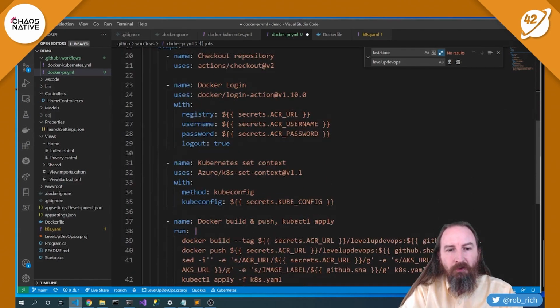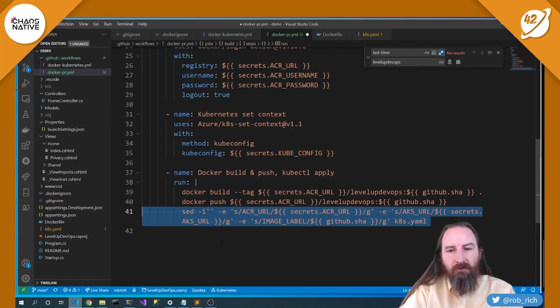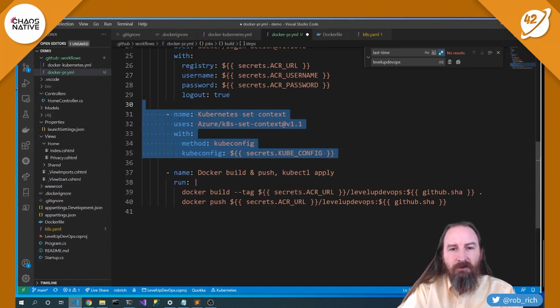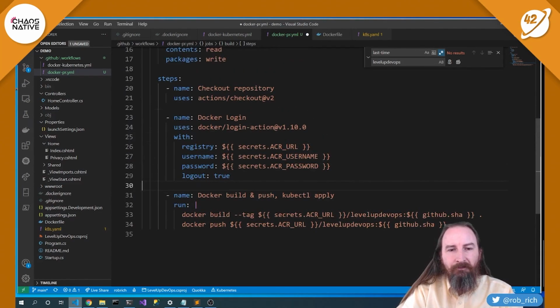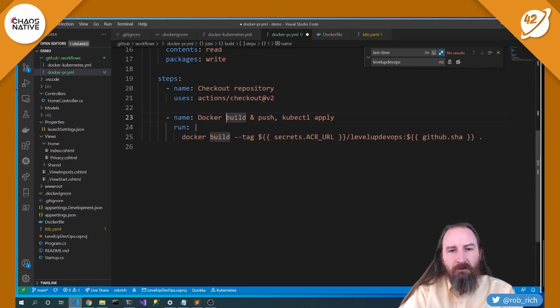Now, as part of doing a pull request, I definitely don't want to deploy to my production Kubernetes environment. So let's delete that step. Because I'm not deploying, I don't need to put secrets in place. Because I'm not deploying, I also don't need to log into Kubernetes. So let's delete that step. I also don't want to push the resulting image into my container registry. Let's delete that step. Now I also don't need to log in, so let's delete that step. Docker build a PR, and now I don't even necessarily want to tag it with my container registry. I'll just say level up DevOps PR.